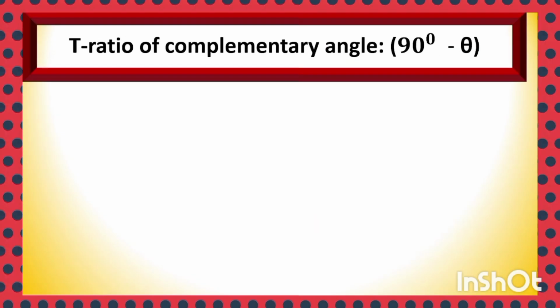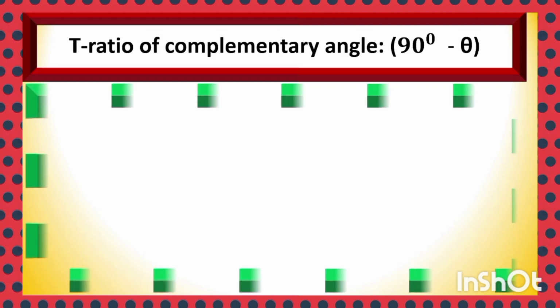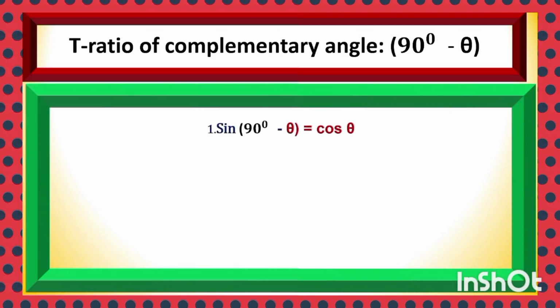Here we are discussing trigonometric ratio of complementary angle. If theta is the acute angle of the right angle triangle, then its complementary angle is 90 minus theta, which is most important and can be useful in solving different kind of trigonometric problem. Sin 90 minus theta is cos theta. Dear student, you see cos theta, cos means CO plus S. It is a combination of two words. CO means complementary angle of sin. So complementary angle of sin theta is cos theta, and sin 90 minus theta is cos theta.